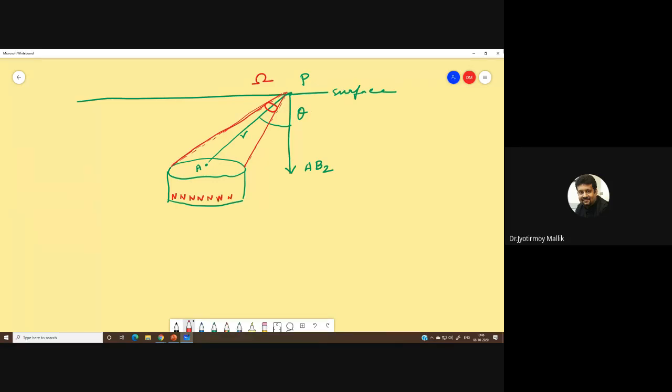It can be on the other side as well, and then my south poles are kind of distributed here.